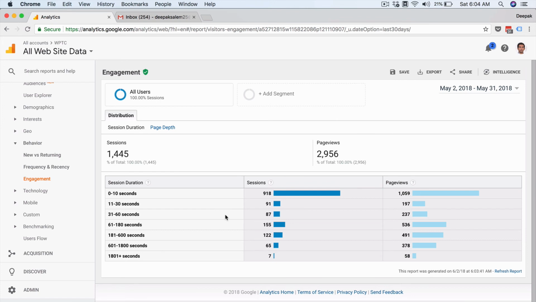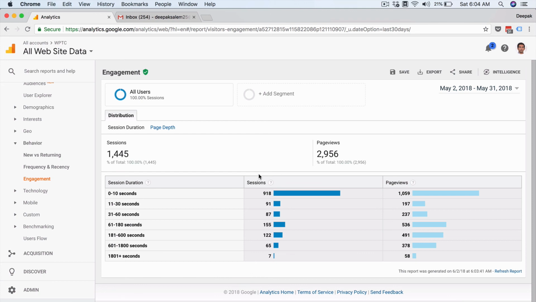This means that there is no content that can be consumed within 30 seconds or within 60 seconds on my site. Either they come to my site and decide to leave because they did not find what they are looking for, or if they choose to go ahead and read my articles, then they are going to spend more than 1 minute or more than 3 minutes. That is why this graph is like this. You see 918 and then 91, but then it increases to 155, 122. These kinds of insights will be really valuable for a client.